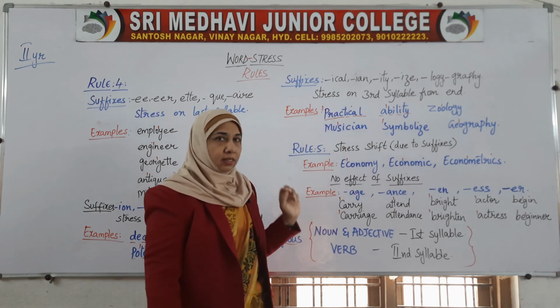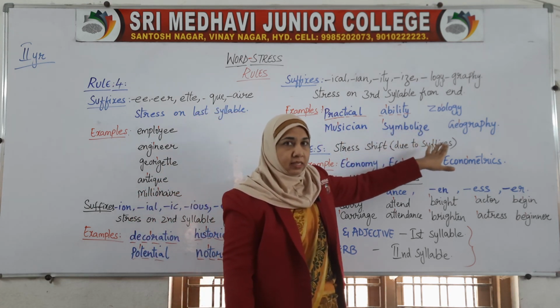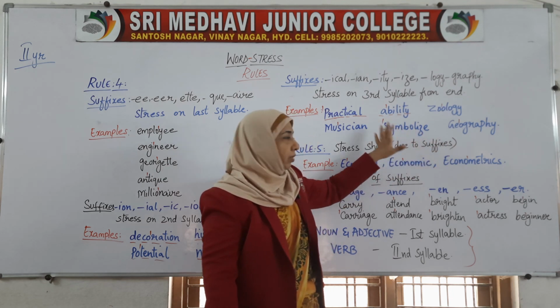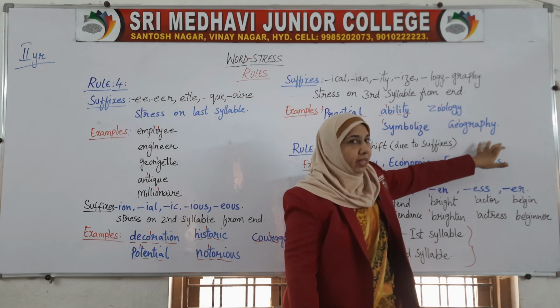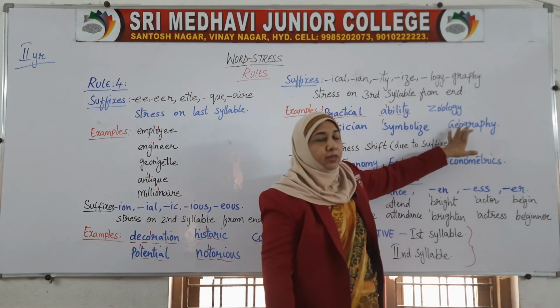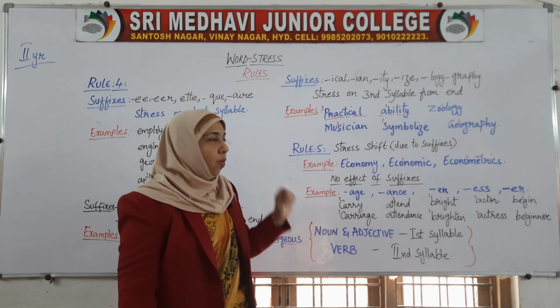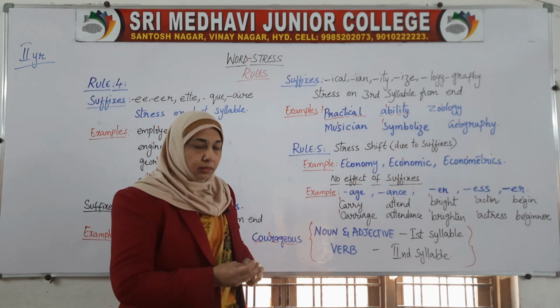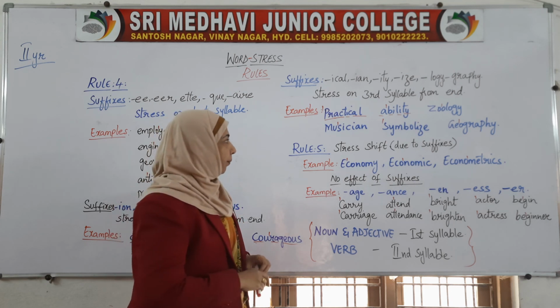This is the third syllable. Symbolize. 1, 2, 3. Geography. Here, you are getting the last third syllable over there, with O as the letter where you have to put the stress mark.